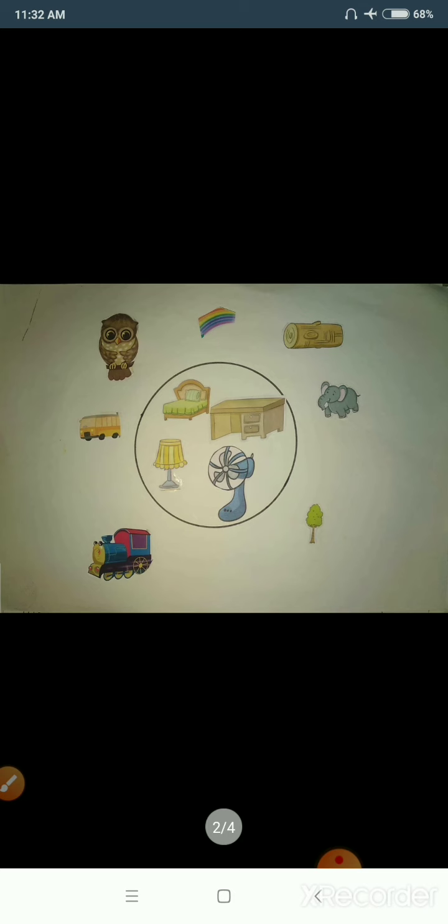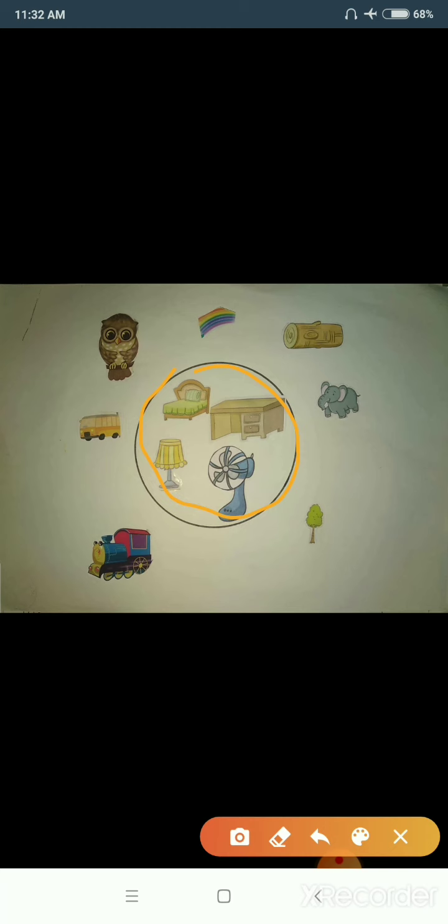Students, before I begin with the lesson, I would like you to explain the concept of inside and outside. Please look at this picture closely. You can see a circle. Students, can you see a circle?